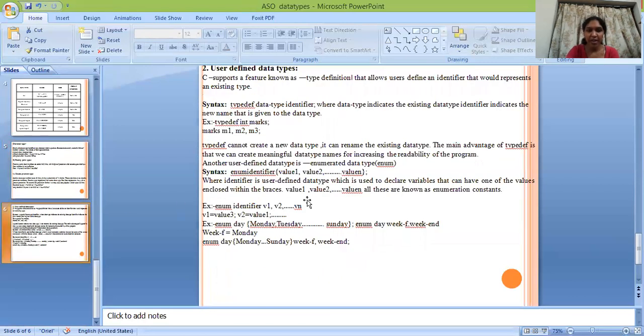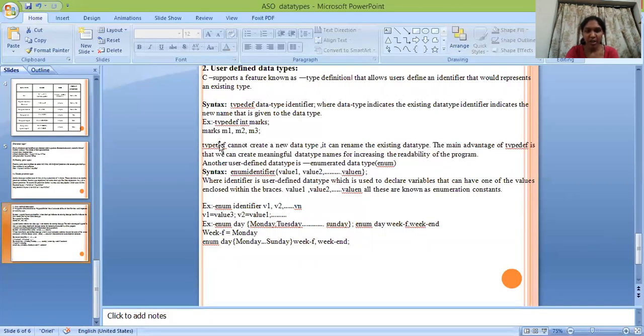Next, user defined data types. C supports a feature known as type definition that allows the user to define an identifier that would represent an existing type. Syntax: typedef data type identifier, where data type indicates the existing data type and identifier indicates the new name that is given to the data type. Example: typedef int marks. Marks means m1, m2, m3.